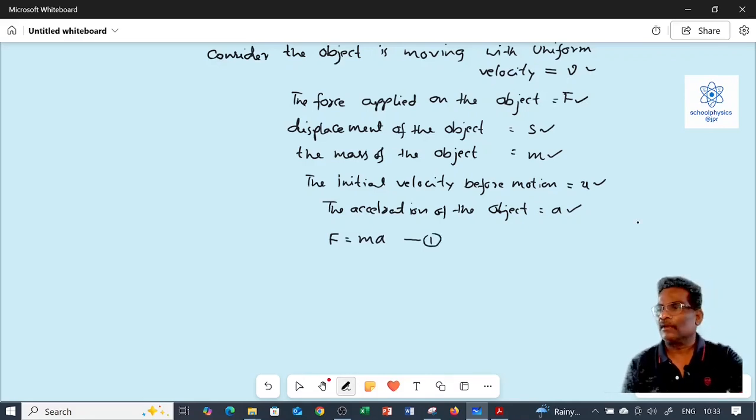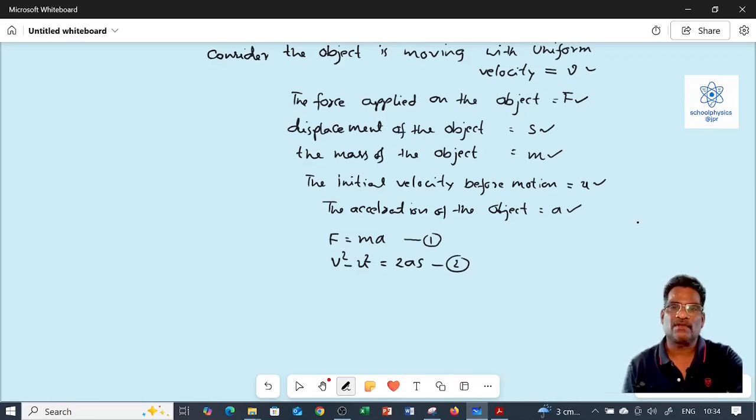And again, the equation of motion relates the final velocity v and the initial velocity u, the displacement s, and the acceleration a: v² - u² = 2as. Put this as equation 2.